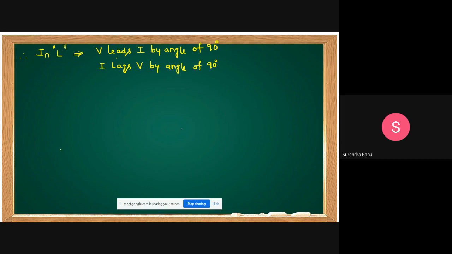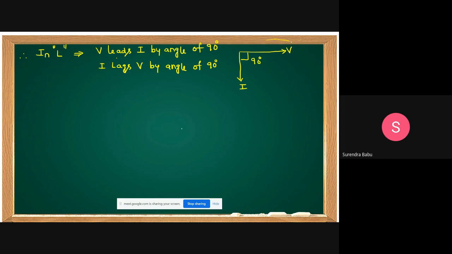Yes, friends. I lags V by an angle of 90 degrees. That means you can draw this one. V leads I by an angle of 90 degrees, or I lags V. This is the phasor representation.